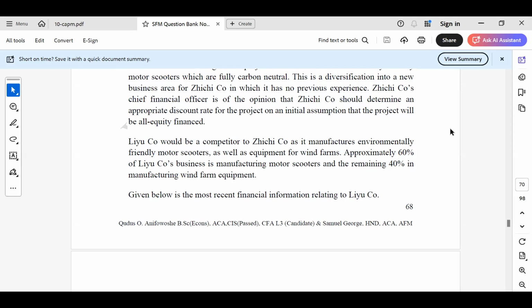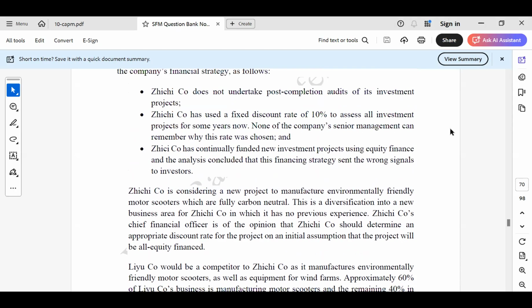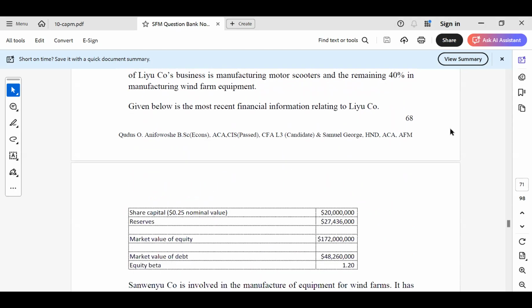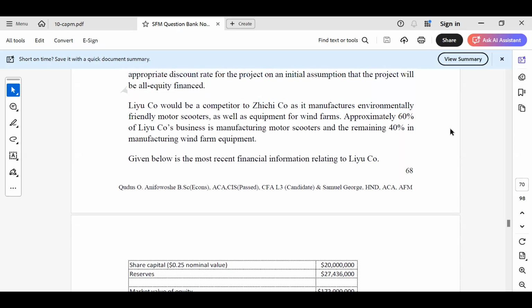Now, I'm going to be solving. So the first thing is to identify the proxy. If you look at Liu Co, they gave us information: the market value of Liu Co and the equity beta of Liu Co. Liu Co does two activities: environmentally friendly motor scooters and equipment for wind farms.